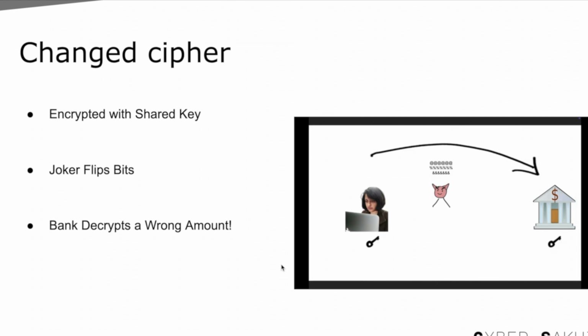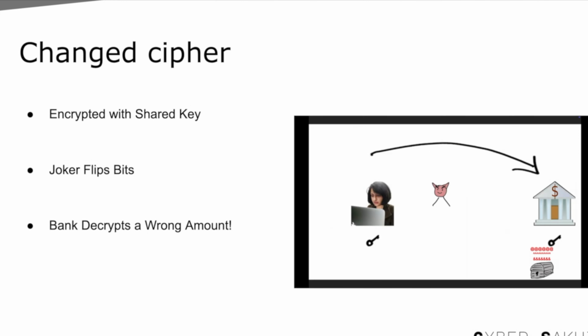So Joker randomly messes with some bits of the encrypted message. He has no idea what he's changed because he doesn't have the key, just that these bits might mean something else after decryption. That is what happens. The bank unlocks the tampered message with the same key and sees $500 instead of 100. Because the same session key can unlock any box created in that session, Joker can completely replace our brown box with a grey one that the key will still decrypt, leading to tampering. That's why we need one extra step like hashing to ensure the contents haven't changed.